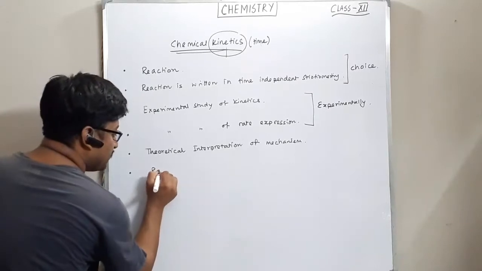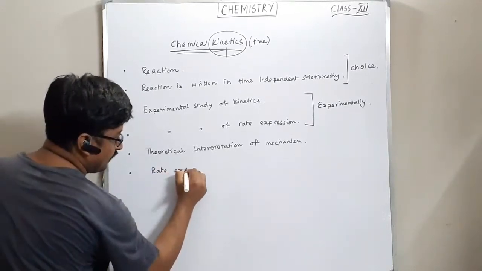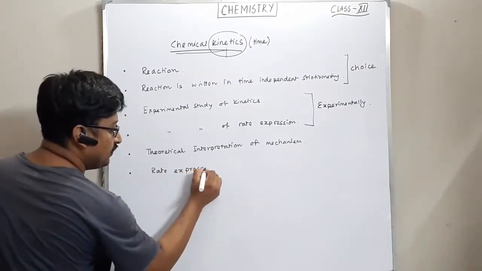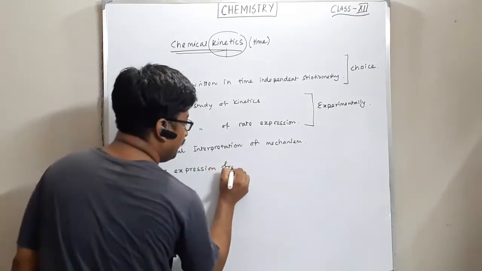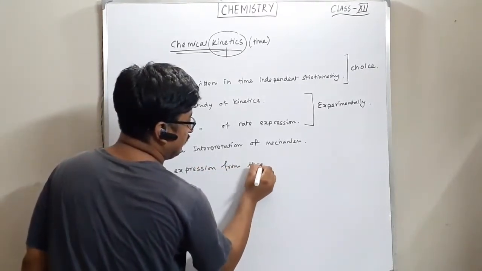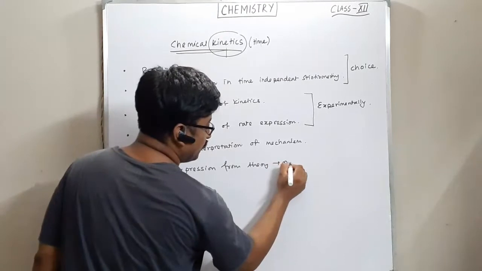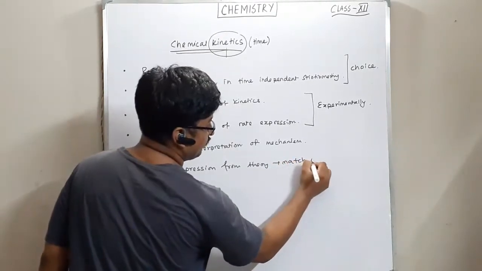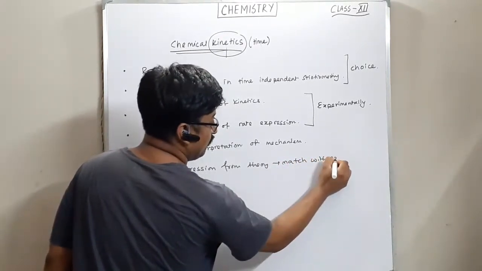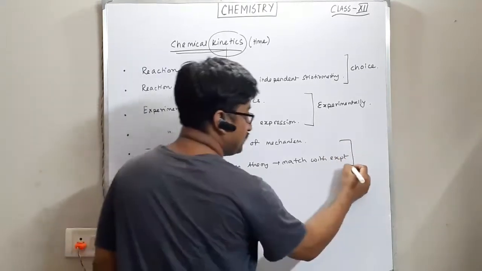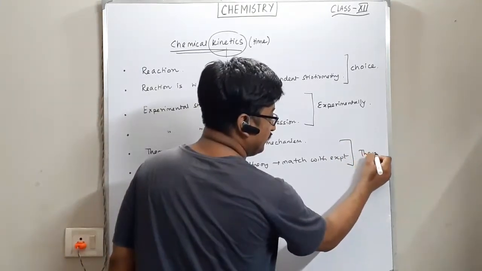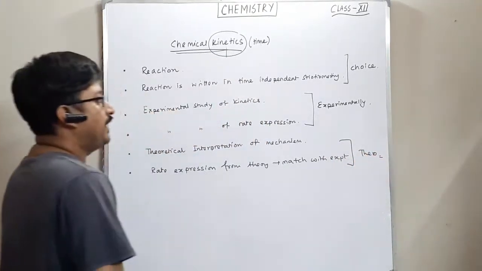So the rate expression from theory, we match with experiment.